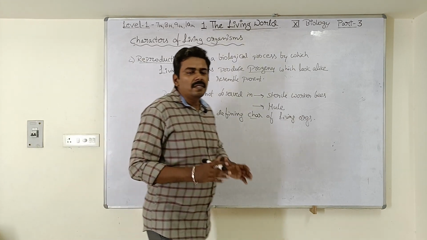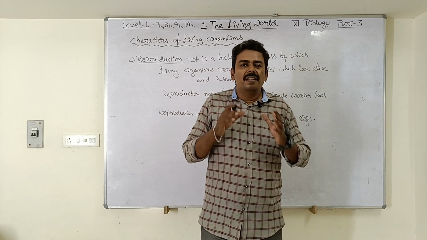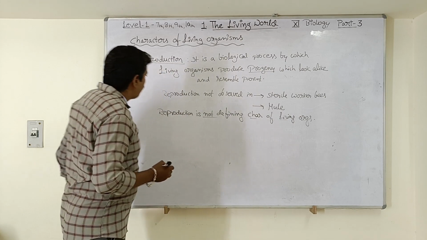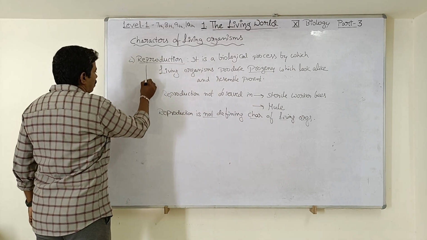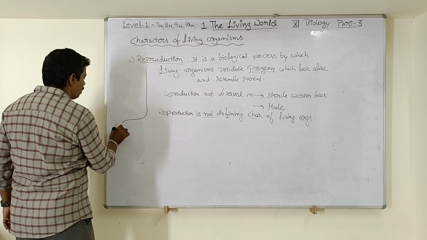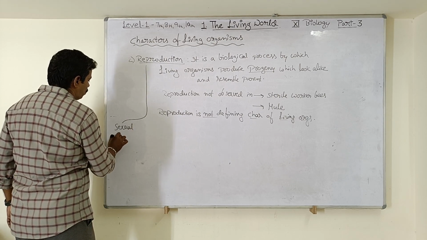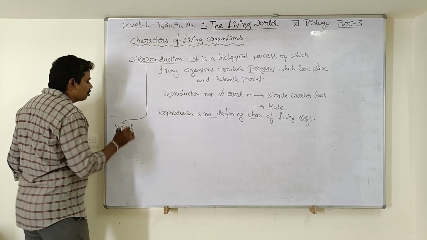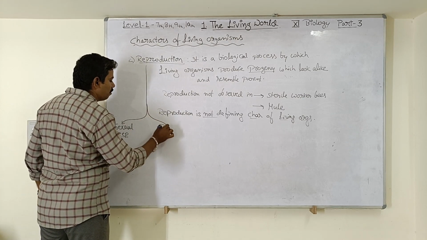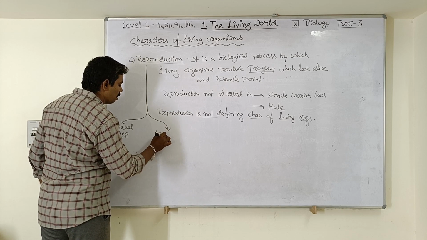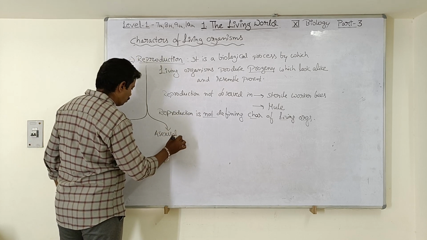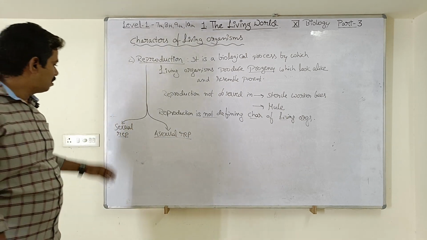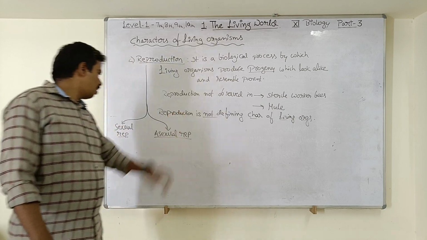So now we will discuss some methods of reproduction which is seen in living organisms, which is mentioned in the NCERT book. There are different methods of reproduction. Some of the organisms use sexual reproduction, and another method of reproduction is asexual reproduction. So basically there are two methods of reproduction: sexual reproduction and asexual reproduction.